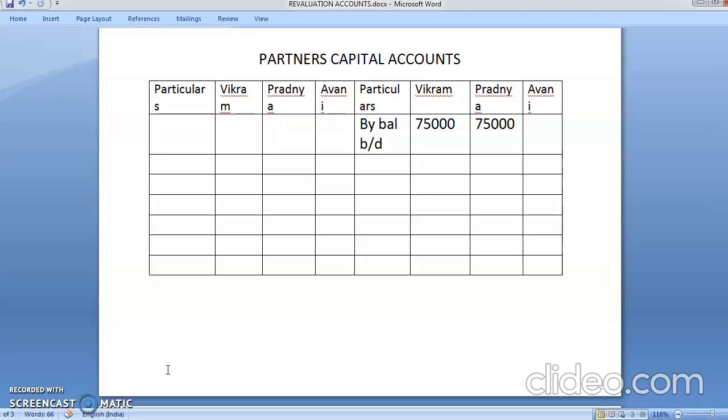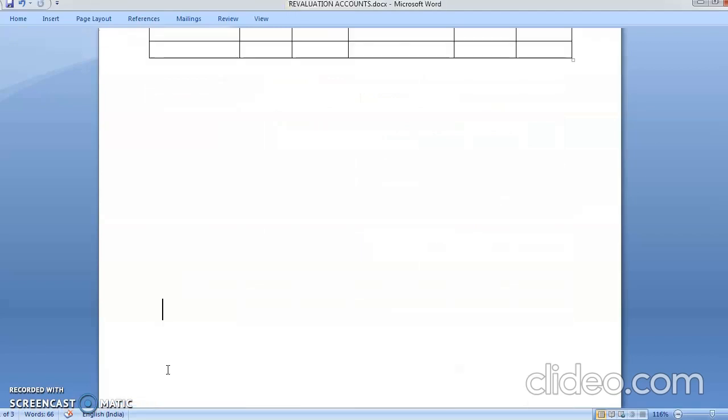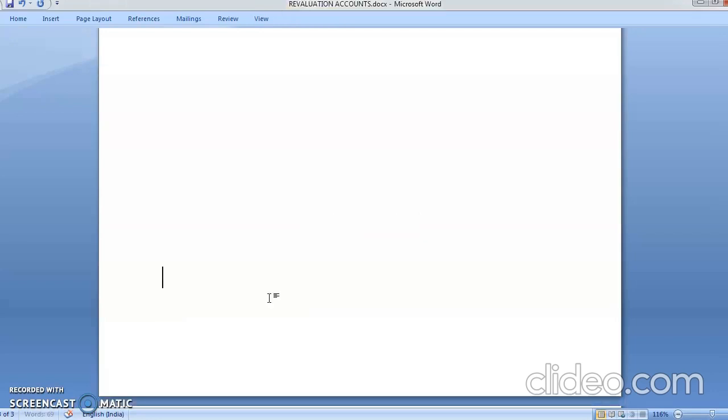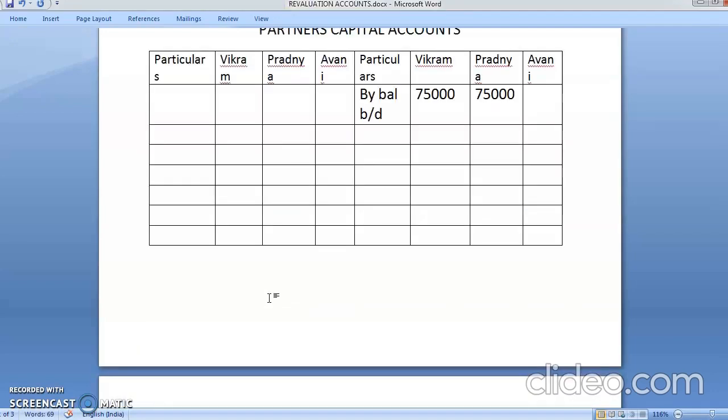37,500. So what is your journal entry? Debit what comes in, credit the giver. So what is coming in? Cash. So your entry is cash account debit to Avni account. How much is being brought in cash? 37,500. Am I correct? So one entry is coming in on the capital side, the second entry will come here by cash.